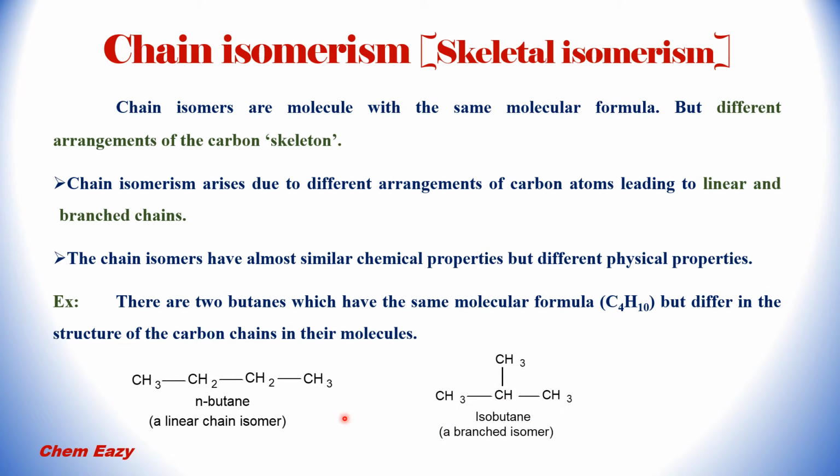In both compounds, the molecular formula is C4H10 only, but the carbon skeleton is different. Here a linear chain skeleton and here a branched chain skeleton.